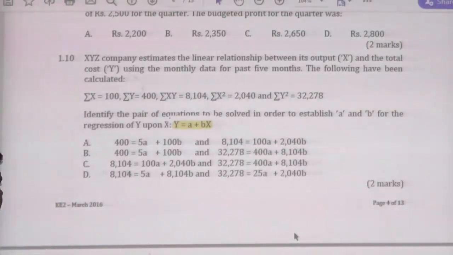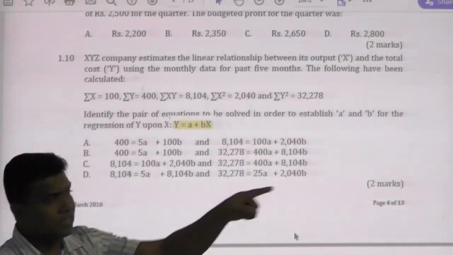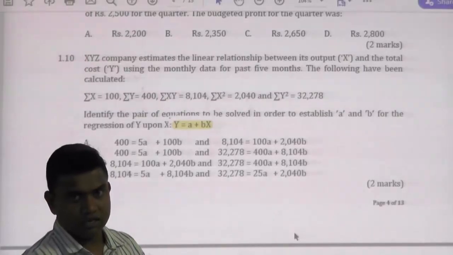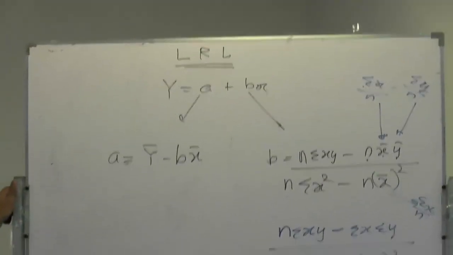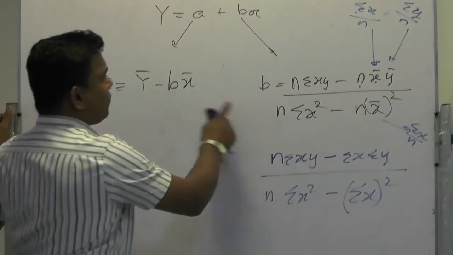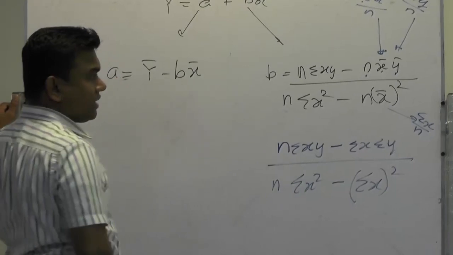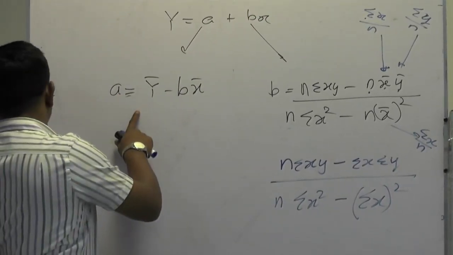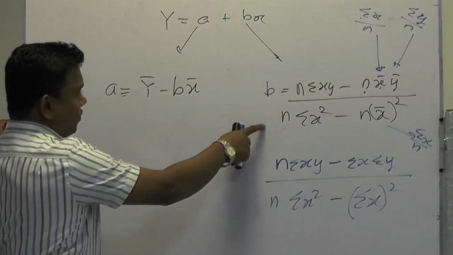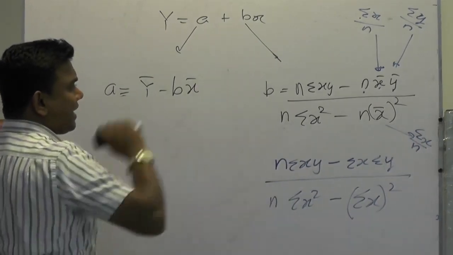Now here they are not using these two formulas directly. That's the question. Here you have a formula for a and a formula for b, but those are not simultaneous equations.